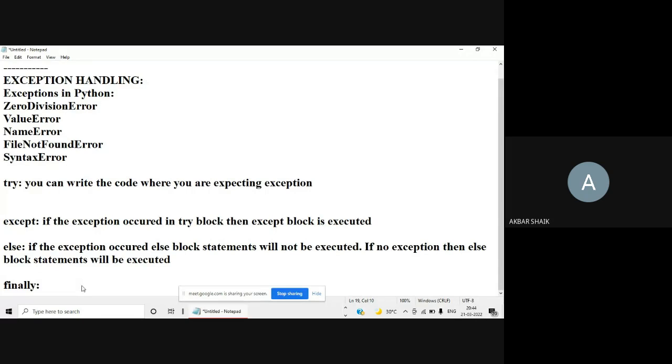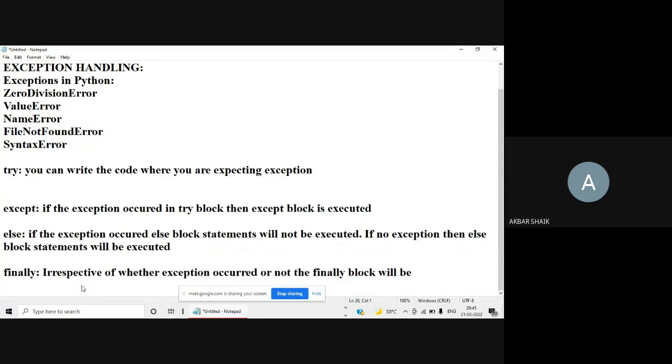Finally, what is finally? Irrespective of whether an exception occurred or not, the finally block will always be executed.